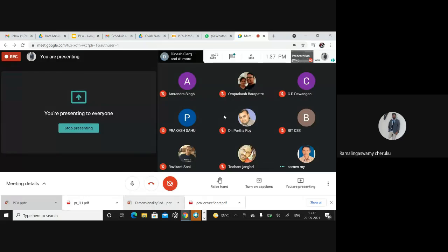And one important thing is, if you want to apply PCA, you have to normalize your data to zero mean. That is another important thing you have to remember.